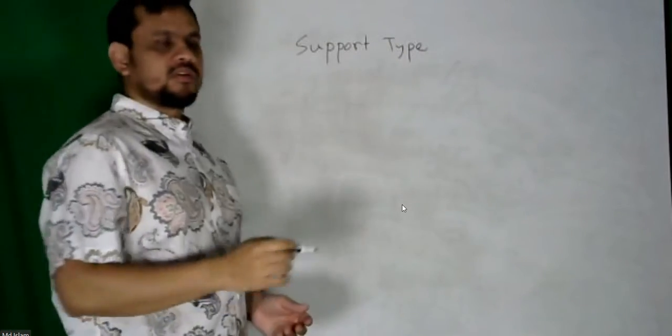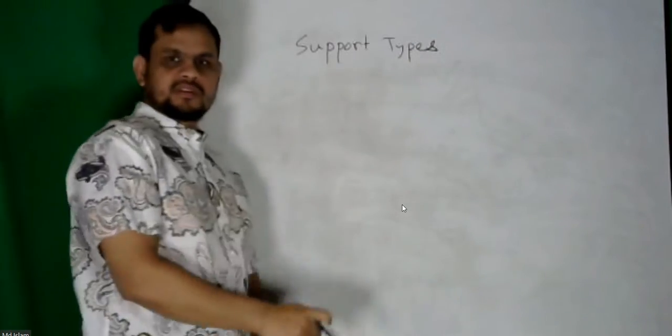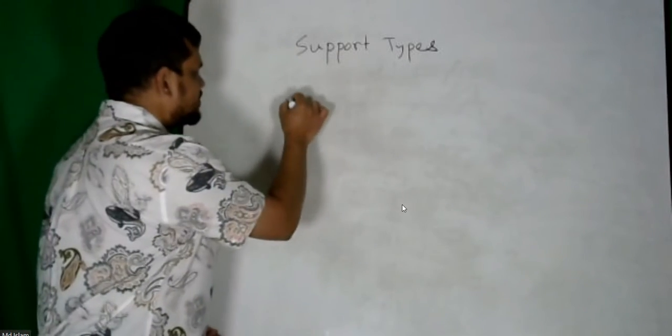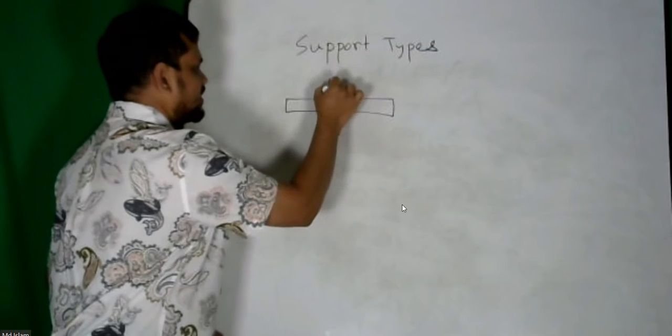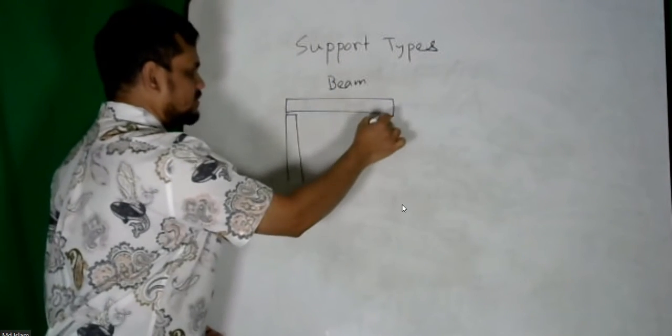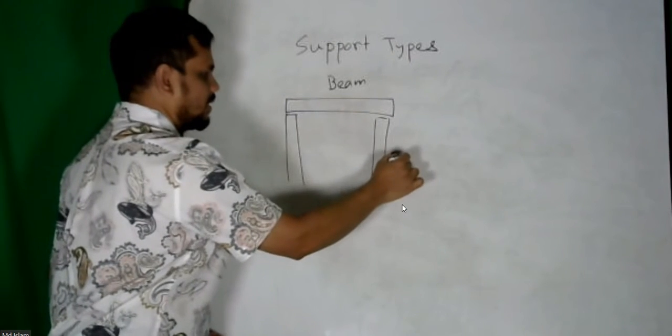Support types. Support means, say, if there is a beam, say this is a beam and it is supported by 2 columns.